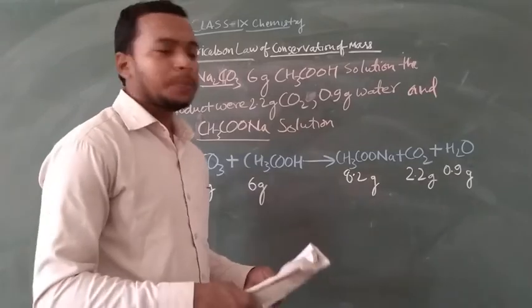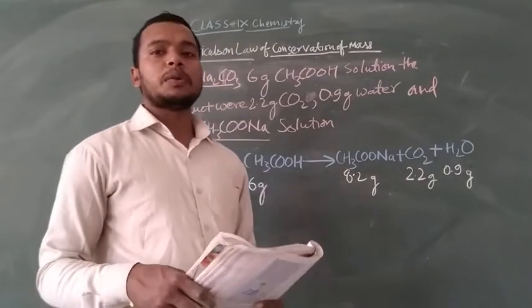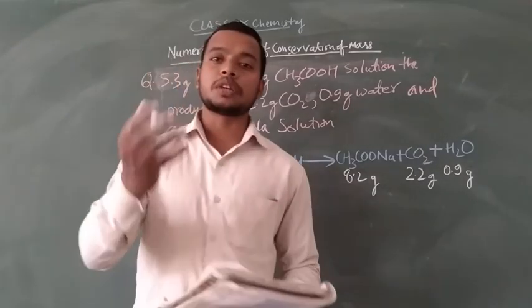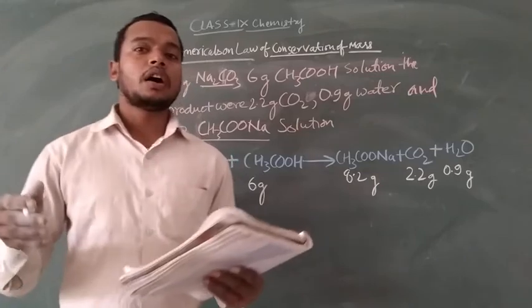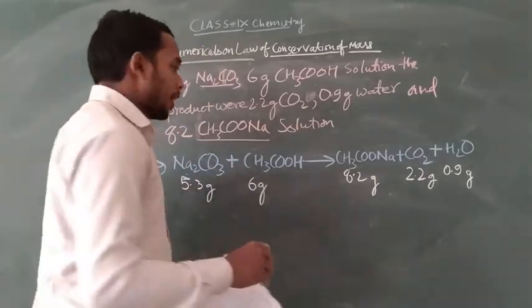If the amount of product is equal to the amount of reactant, then your chemical reaction, your observation, follows or agrees with the law of conservation of mass. It is homework for you.